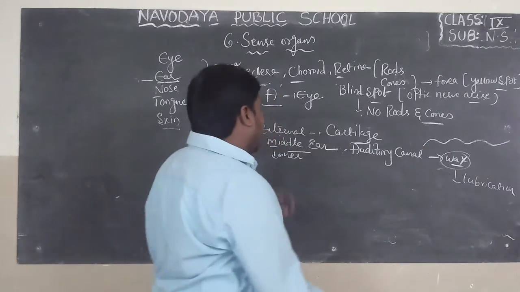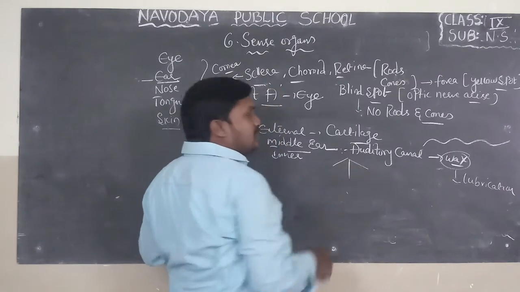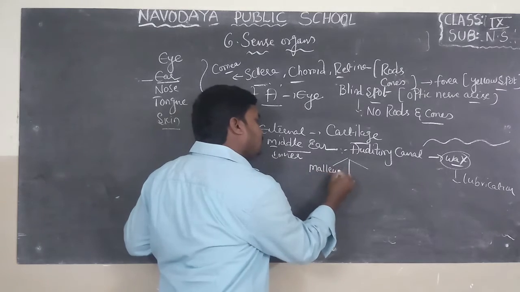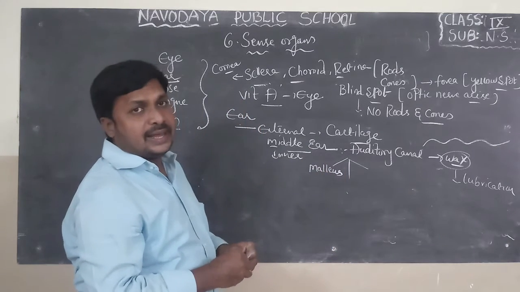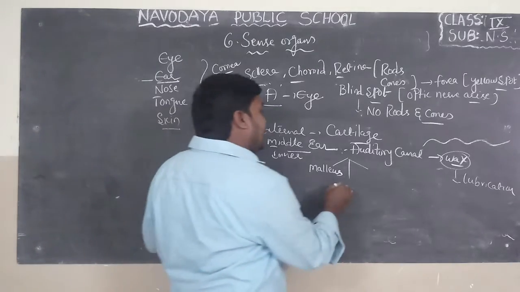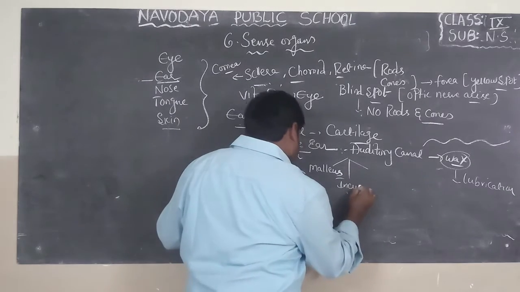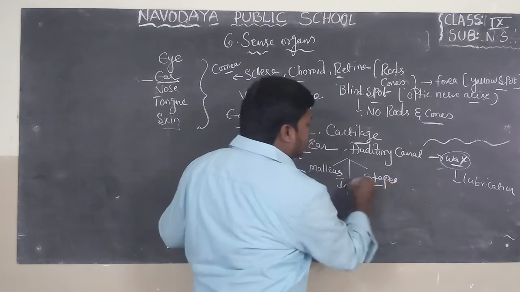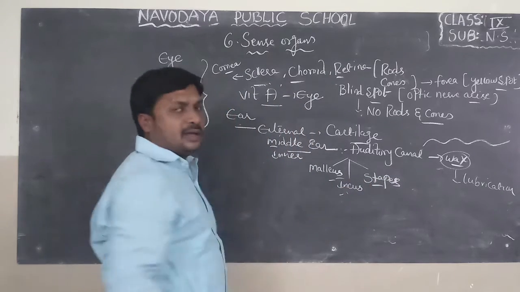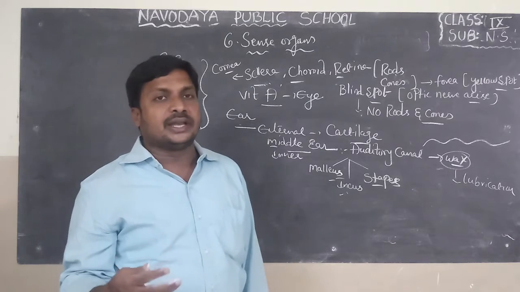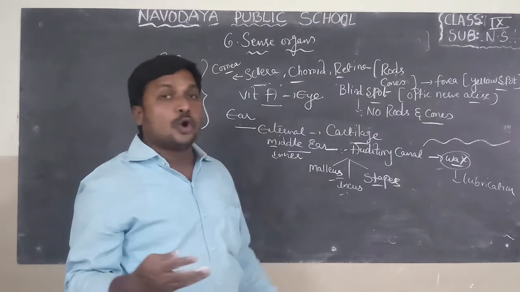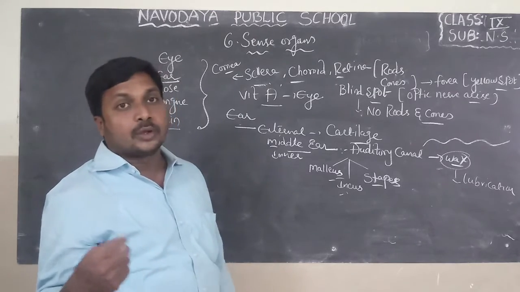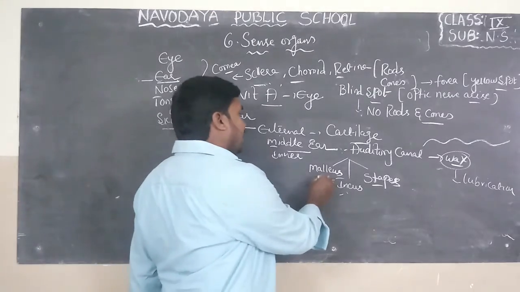If you look at the middle ear, we can find 3 bones, which are very important from the exam point of view: malleus, incus and stapes. According to their shape, they look like instruments used by goldsmiths, and that's why they get their names.